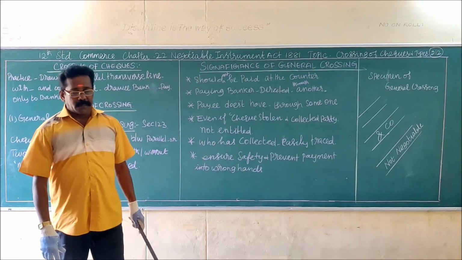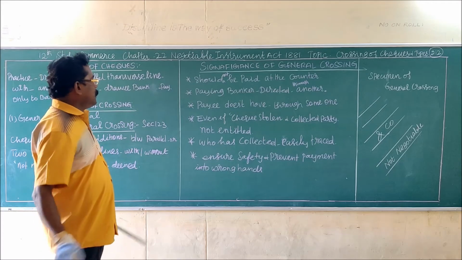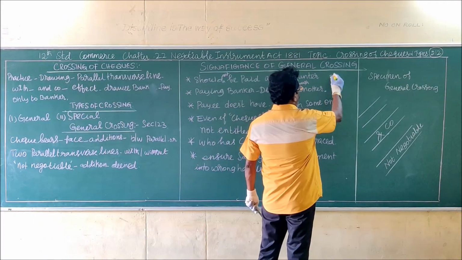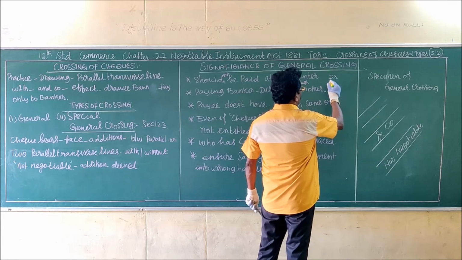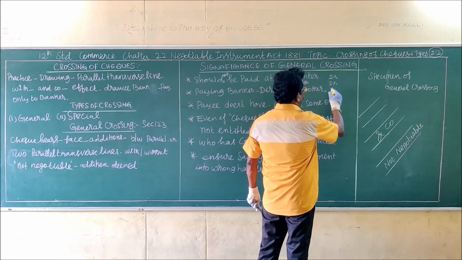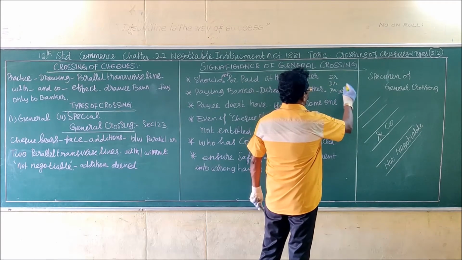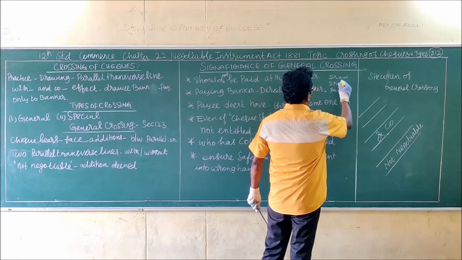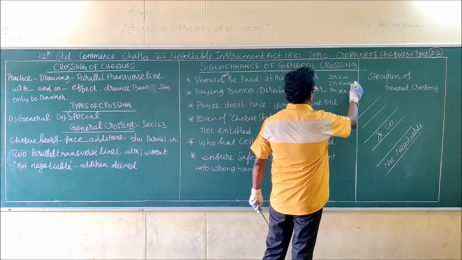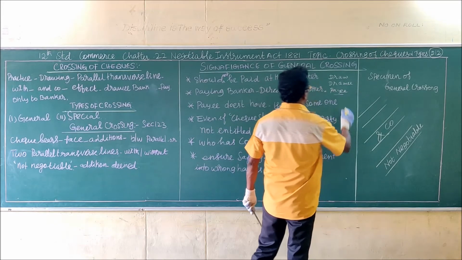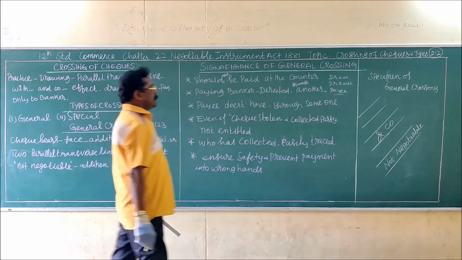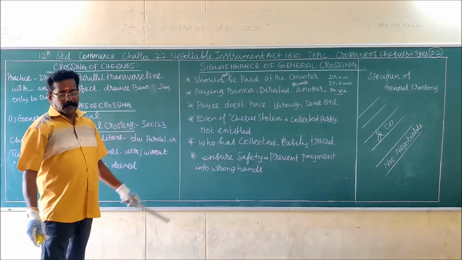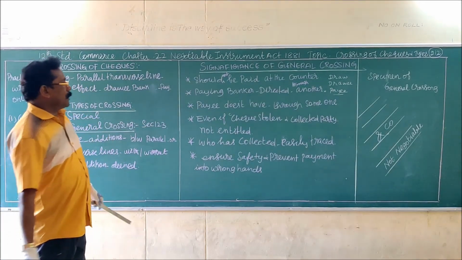Already I told you the three persons involved in a negotiable instrument. Number one, drawer. Number two, drawee. Number three, payee. Drawer means one who draws the bill of exchange. One who accepts the bill of exchange is called drawee. One who receives the amount of the instrument is called payee. In another case, suppose the payee does not have a bank account.